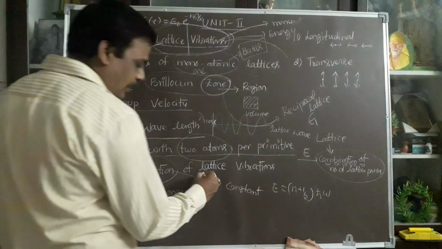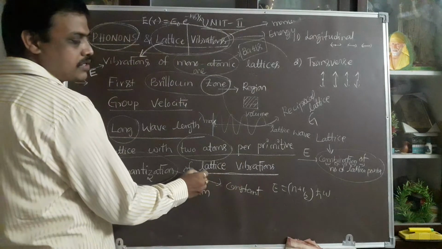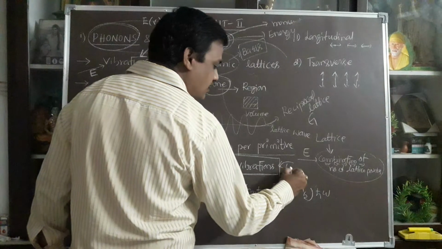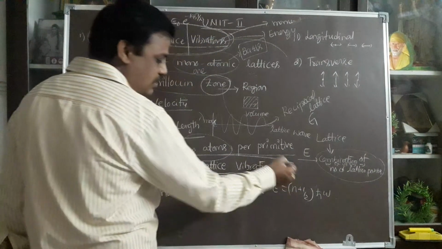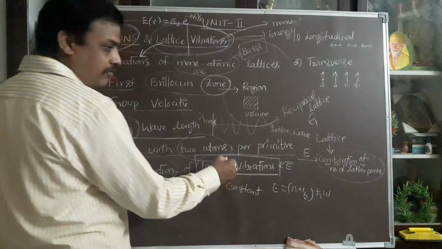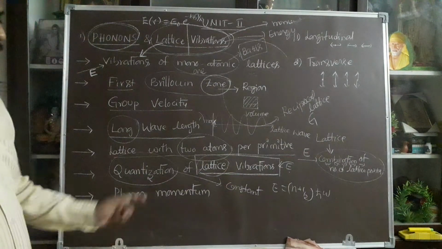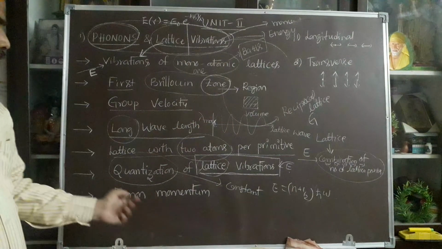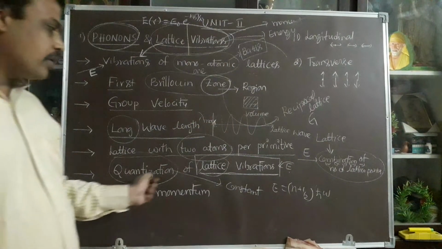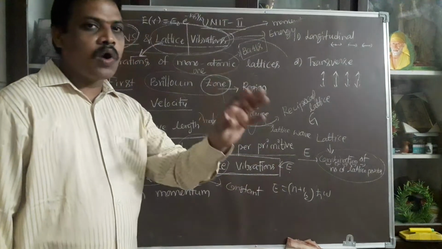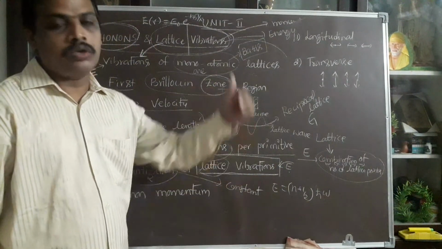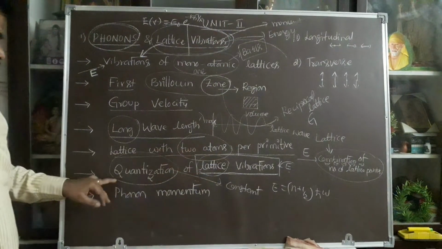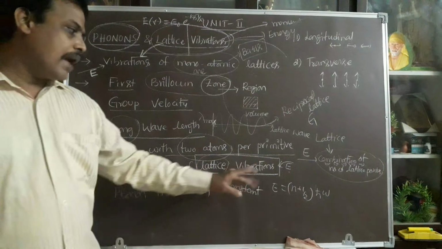So under what condition can you explain this with respect to lattice vibrations? Under what condition do lattice vibrations exist? We can give extra energy to the lattice. That extra energy is absorbed by the lattice. The lattices are vibrated. Each and every point is vibrated each and every time. The energy must be constant. That is nothing but quantization. So the topic of quantization of lattice vibration means some quantity must be constant from starting point to ending point. You can prove that. That is called quantization of lattice vibration.